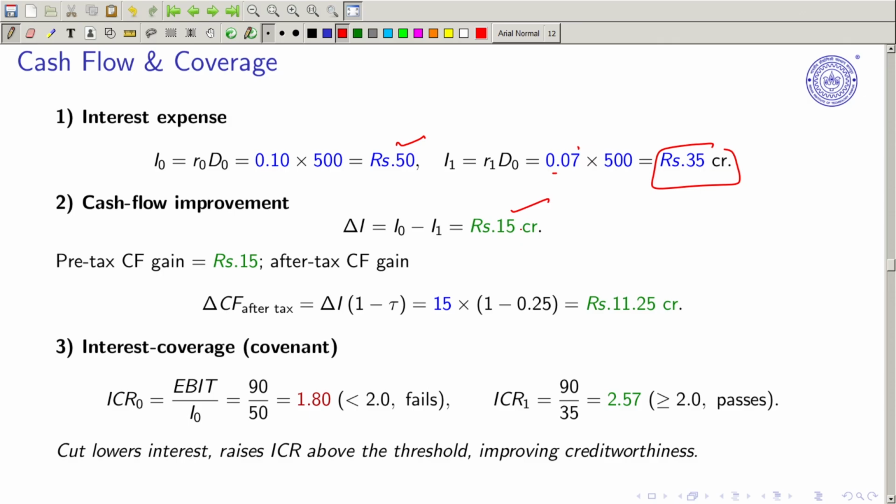Pre-tax cash flow gain, how much do you have? 15. After tax, because the tax rate is 25%, it is now 11.25, because of 1 minus tau that we assumed earlier, right.